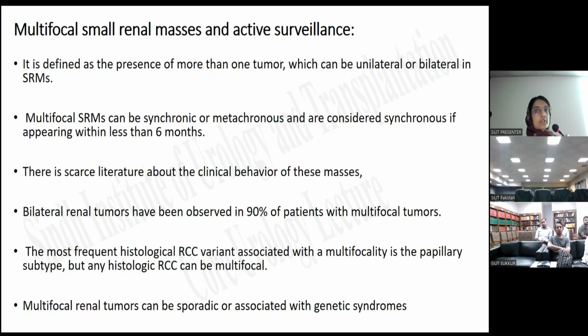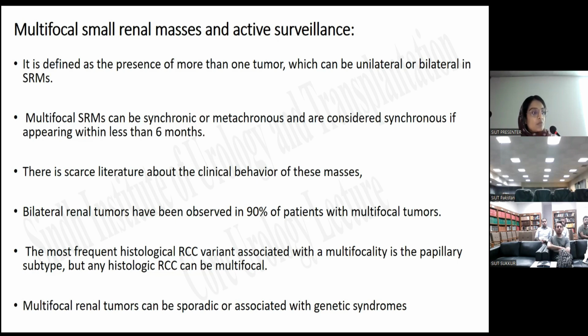Coming to our next slide, multifocal small renal masses and their active surveillance. First of all, we should know what multifocality is. It is defined as the presence of more than one tumor, which can be unilateral or bilateral, in small renal masses. Multifocal small renal masses can be synchronous, present at the same time, or metachronous, present at different times, and they are considered synchronous if appearing within less than 6 months of the imaging. There is very limited literature about the clinical behavior of these multifocal small renal masses and their management.